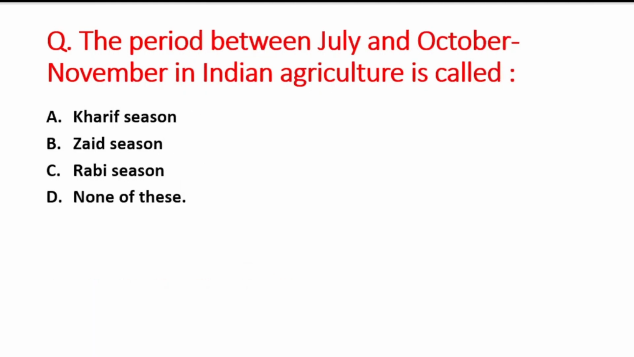Next question is the period between July and October, November in Indian agriculture is called. A option is Kharif season, B is Jaib season, and C option is Rabi season, and D option is none of these. So right answer is option C, that is Kharif season. The Kharif crops are sown in the month July and harvested in the month October or November, right?